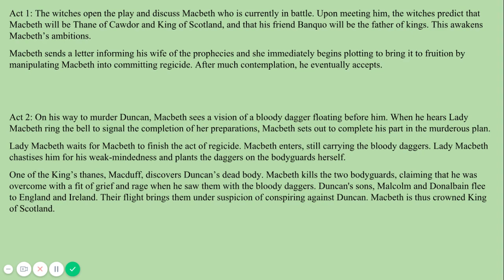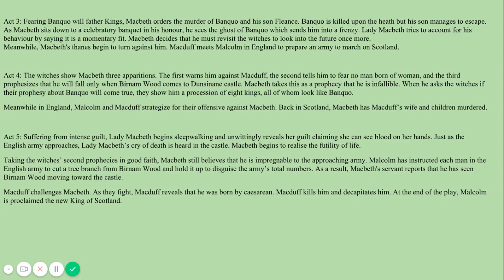One of the king's thanes, Macduff, discovers Duncan's dead body. Macbeth kills the two bodyguards, claiming that he was overcome with a fit of grief and rage when he saw them with the bloody daggers. Duncan's sons, Malcolm and Donalbain, flee to England and Ireland. Their flight brings them under suspicion of conspiracy against Duncan. Macbeth is thus crowned King of Scotland.